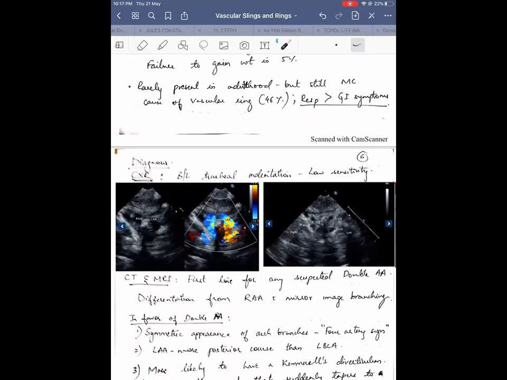Diagnosis: a chest X-ray can give a clue where you can see bilateral tracheal indentation. Just like how we see tracheal indentation on the left in normal persons, there can be bilateral tracheal indentation, but it has low sensitivity. You may miss it.